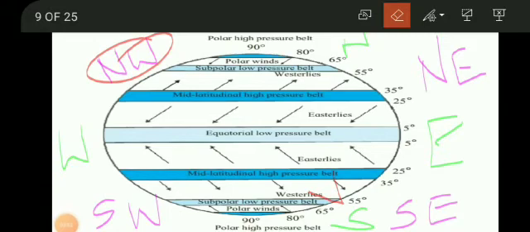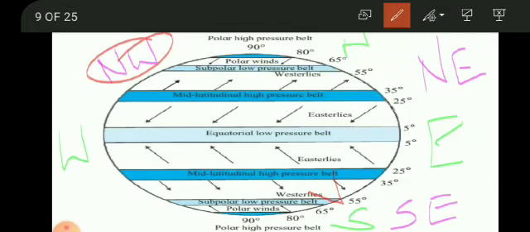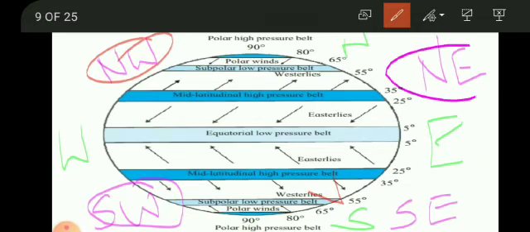Similarly, in the southern hemisphere they blow from southwest to northeast. Southwest is here. From southwest they are blowing to northeast, that means in this direction. So here they are moving from southwest to northeast.